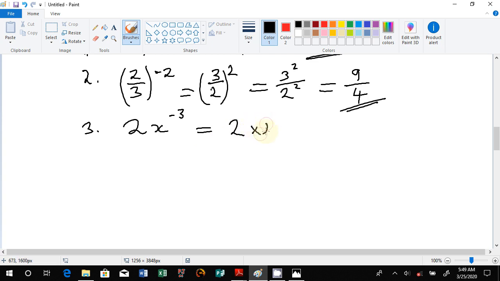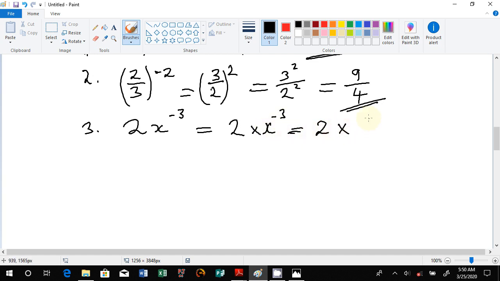multiplied by x to the power negative 3. When you reach this part, what comes next? We want to change this into a positive power, or positive index. You have 2 multiplied by this one.